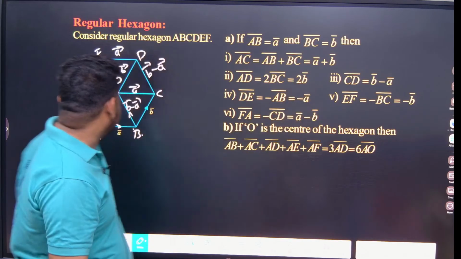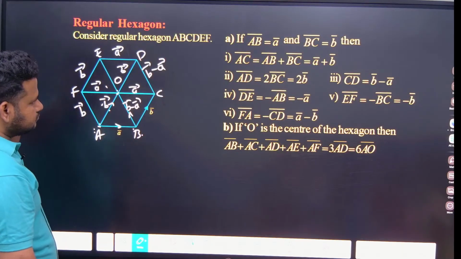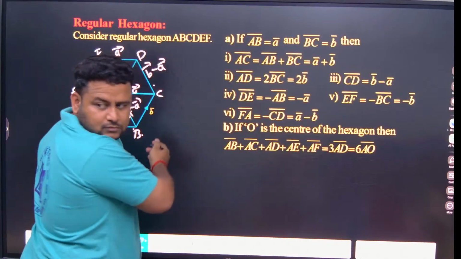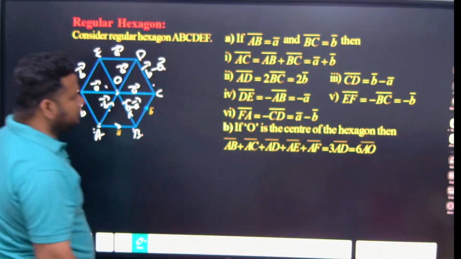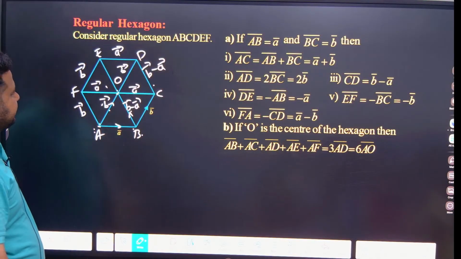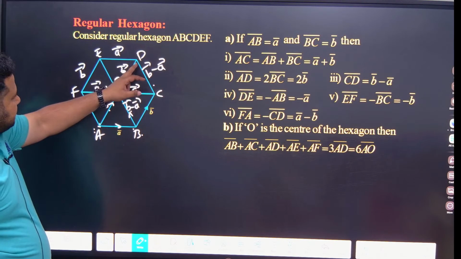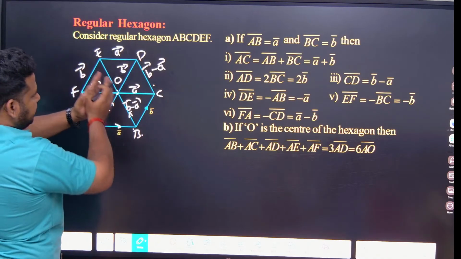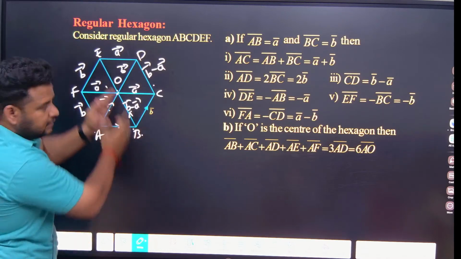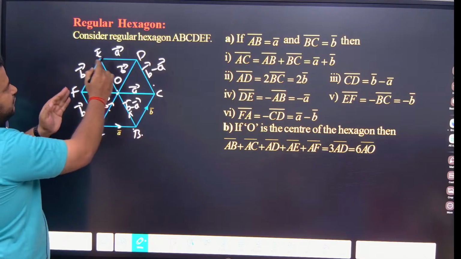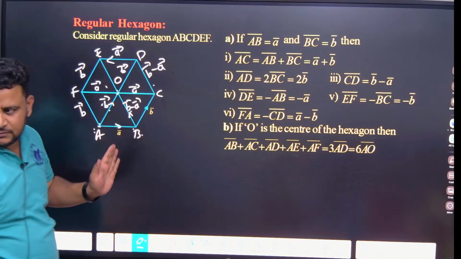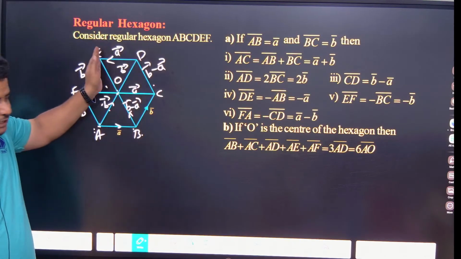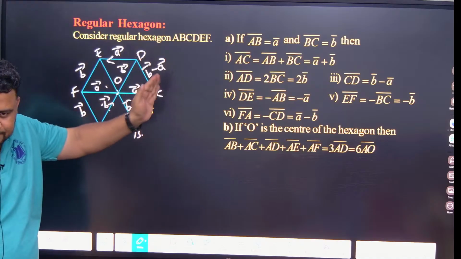Understood? CD. Where is CD here? If you are getting B minus A, CD will also be B minus A. I told you, what we got in the figure, same thing we have got here. Now DE. So they are asking DE. Where is D? D is here. If you are going from D to E like this, if A to B is A, D to E will be minus A. Because A to B is like this, A is going in this direction, positive A. If you are going from D to E, minus A. If it is ED, plus A.